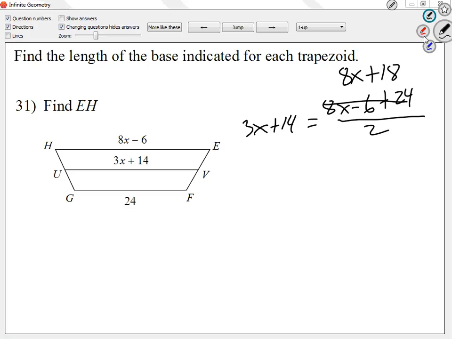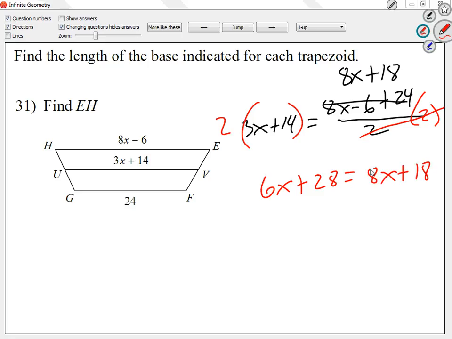Now let me multiply both of my sides by 2. I'm going to get rid of fractions on the right. What do I have at the left? 6x plus 28, good, is equal to 8x plus 18. Just checking if you guys were going to multiply it to both.